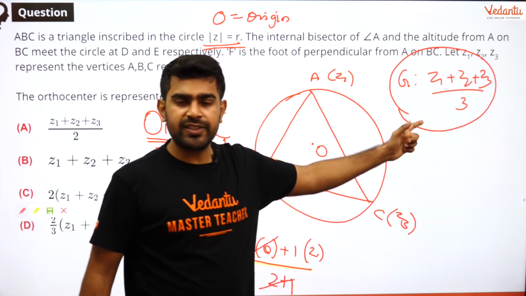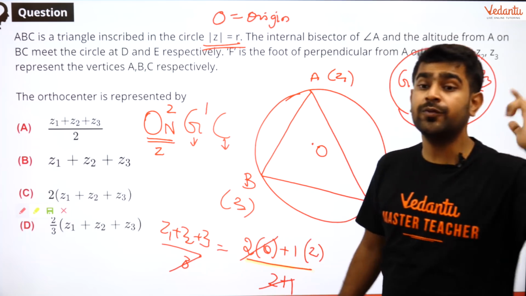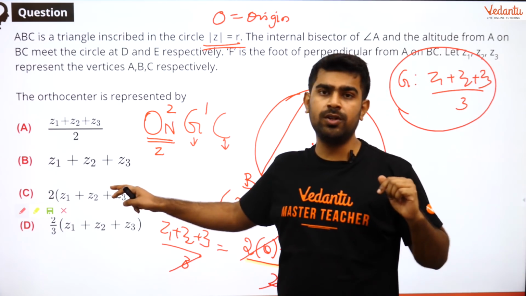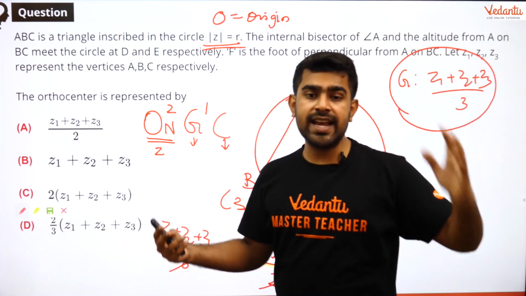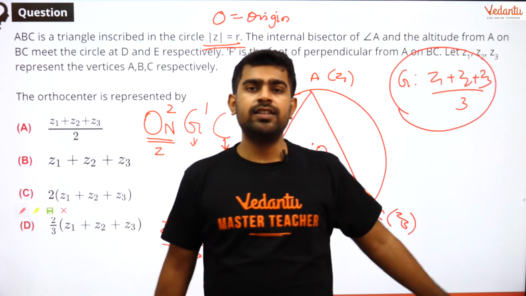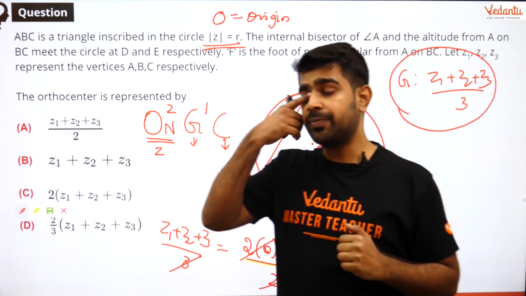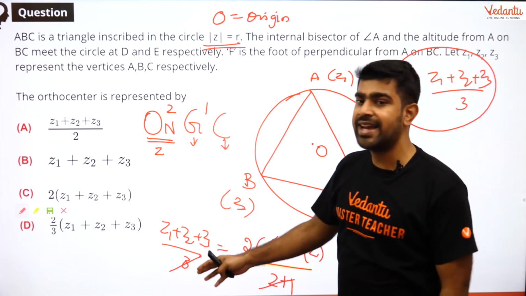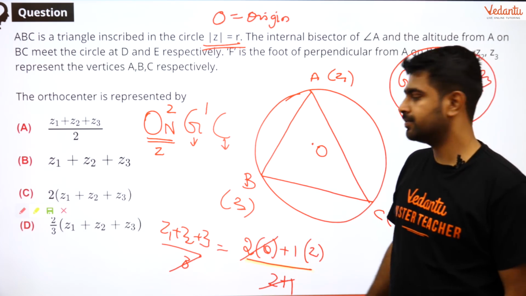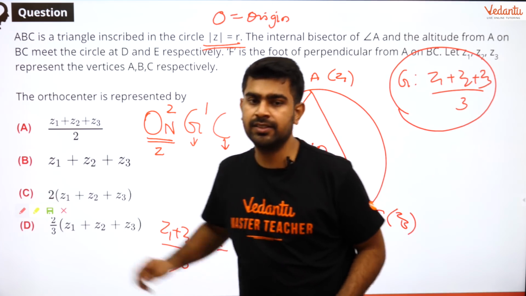Now that is not enough, right? I want to find out my orthocenter. And how do I find out the orthocenter? For that, I go back to my ONGC rule. And what is the ONGC rule? It says that the centroid divides the line joining my orthocenter and circumcenter in the ratio 2:1, and that property is useful for me to arrive at the answer. I hope it's clear. So the answer is going to be option B. Is it not?